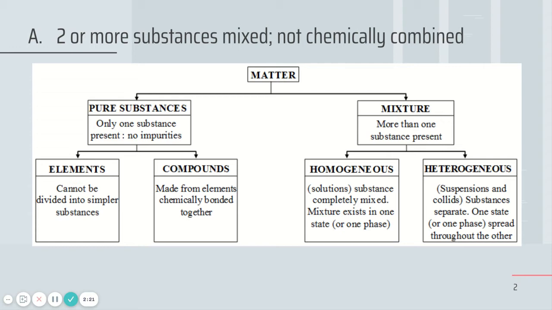An example of a suspension would be Italian salad dressing. If I take it out of the fridge and shake it up and pour it on my salad and put it down, it immediately starts to separate. The oil immediately starts to go to the top. There's a layer of water and herbs that settle to the bottom. If I set it on the table and my brother decided, 2 minutes later, that he wanted Italian salad dressing too, he would probably have to shake it again because everything had already separated out.